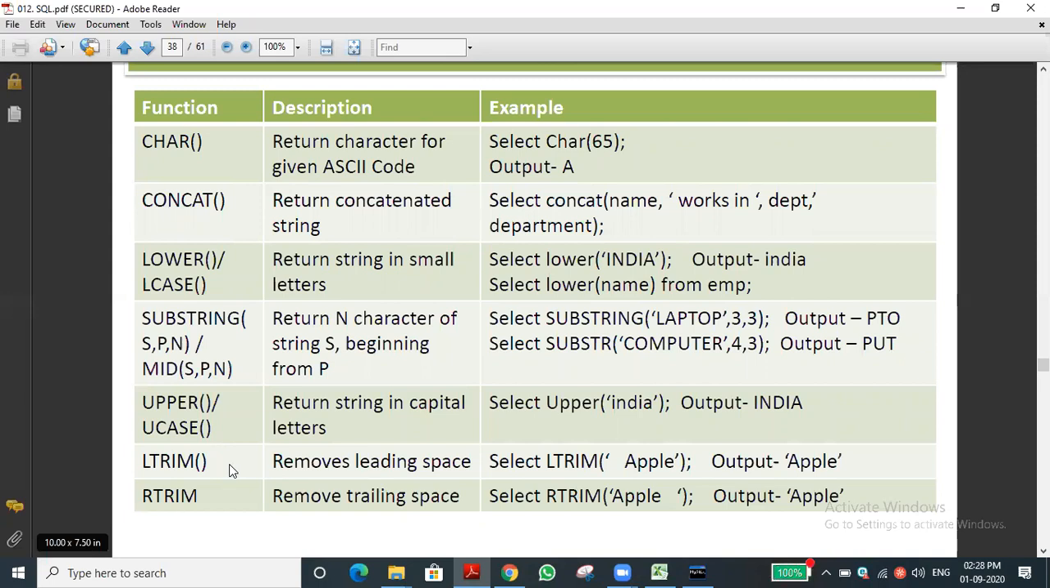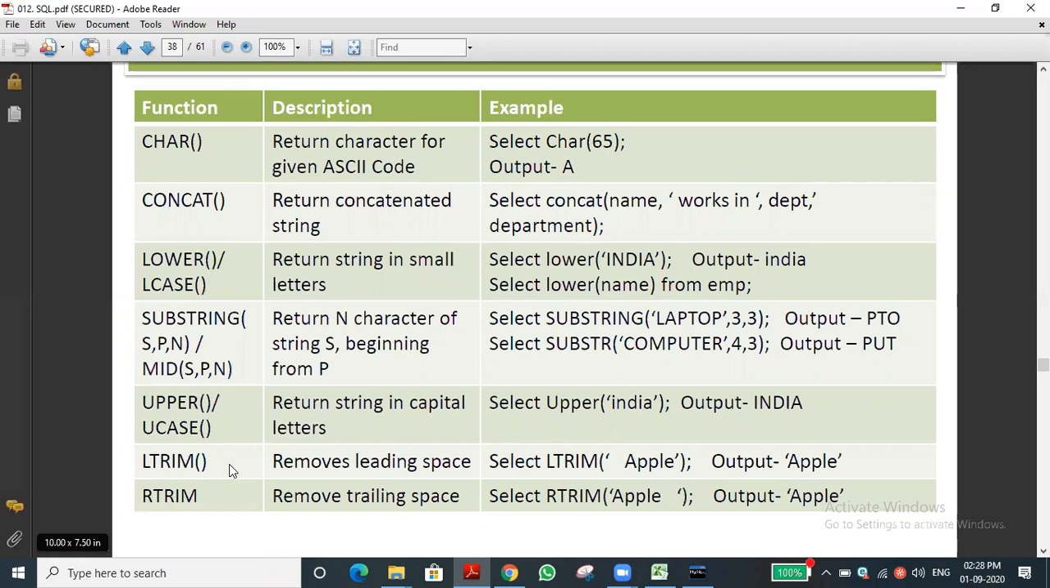L trim will remove, you can see the slide. Strip function. Very good. We use L strip and R strip. Super, nice. But here in SQL, what is the function? Trim function: L trim, R trim, and trim.